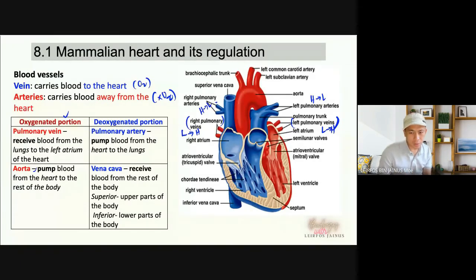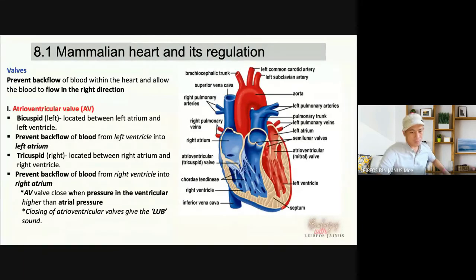In this diagram, we use blue and red. Red means oxygenated blood. Blue means deoxygenated blood. So basically, the left side is carrying oxygenated blood. The right side is carrying deoxygenated blood. Okay. So just to emphasize, we have the inferior vena cava and the superior vena cava. Our heart is in our chest, so anything below the heart is transported through the inferior vena cava. Okay, can you follow? Okay, we also talked about the valves earlier.